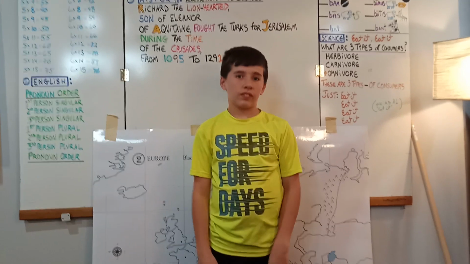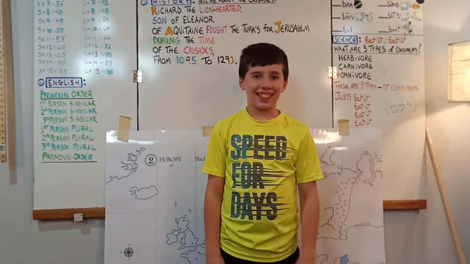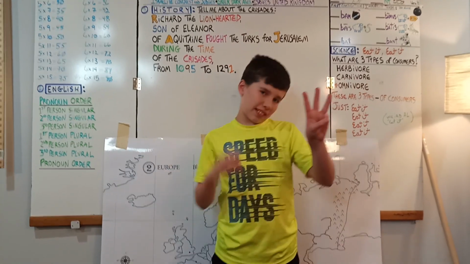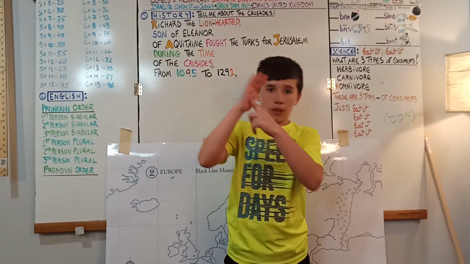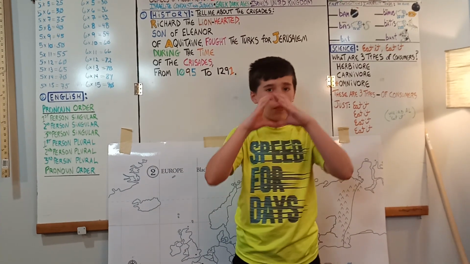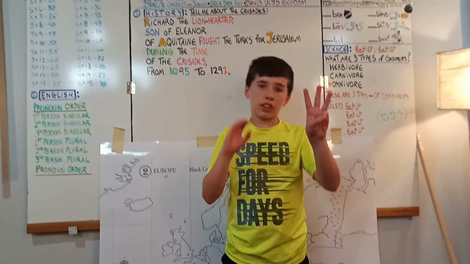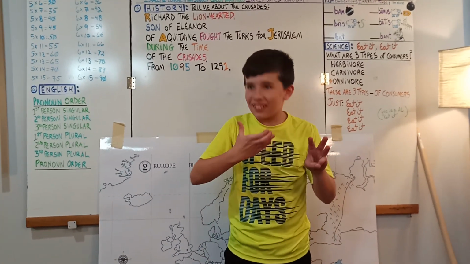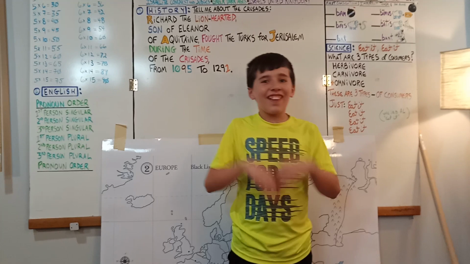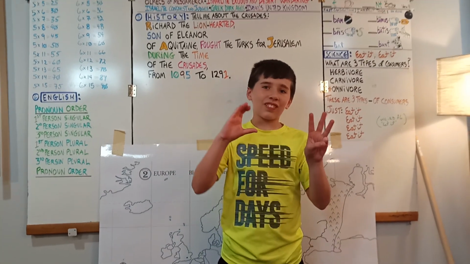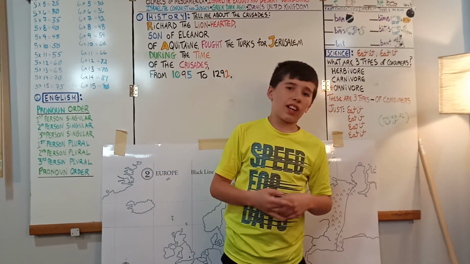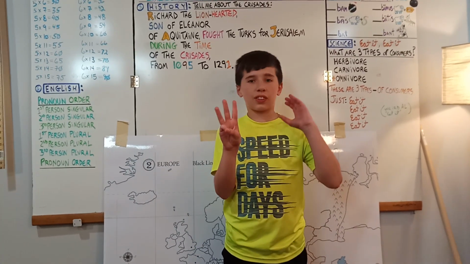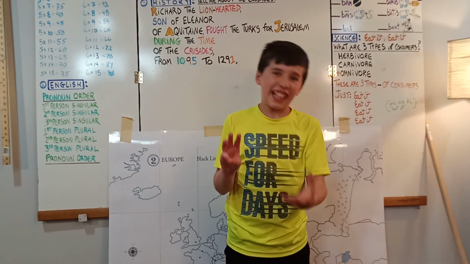It's the Weird Al Yankovic's Just Eat It. So it's eat it, eat it. What are three types of consumers? Herbivore, carnivore, and omnivore. These are three types of consumers. Just eat it, eat it, eat it, eat it, eat it. Eat it, eat it. What are three types of consumers? Herbivore, carnivore, and omnivore. These are three types of consumers. Just eat it, eat it, eat it, eat it, eat it.